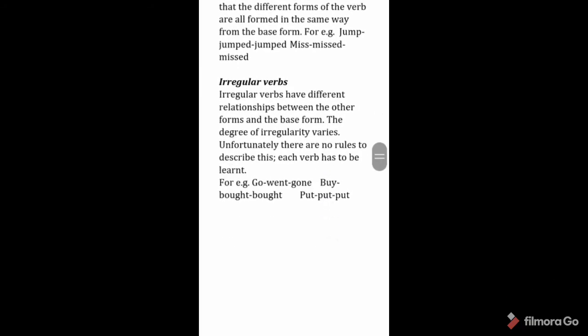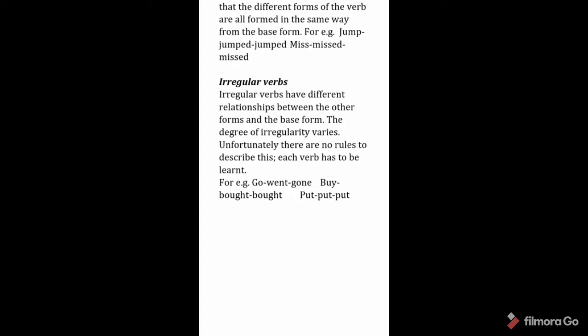Now the next is regular verbs. Most verbs are regular. This means that the different forms of the verb are all formed in the same way from the base form. For example, jump is the first form, which is also called the base form of the verb. The second form is made by adding ed, jumped, and the third form as well, ed. This means that if the second and third forms are made by adding ed, this will be called a regular verb.